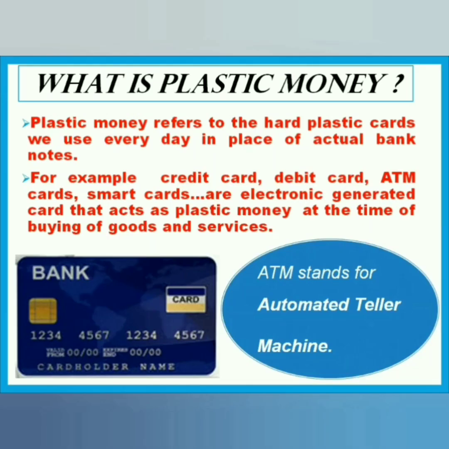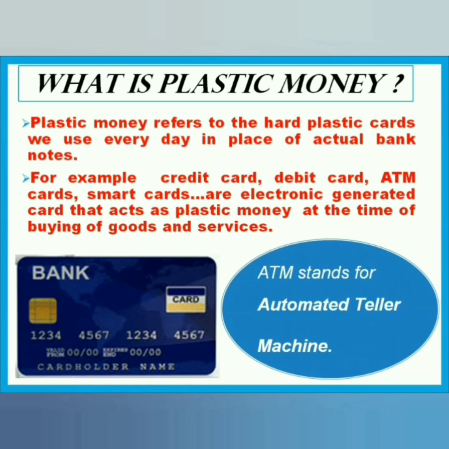What is plastic money? Plastic money refers to hard plastic cards we use instead of paper notes or currency coins. Yes, I'm quite sure, learners, you all must have seen these cards in your parents' purse. Now, plastic money comes in the form of credit cards, debit cards, ATM cards, and smart cards.